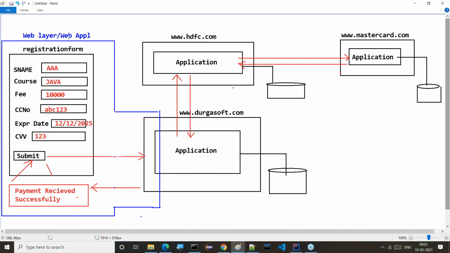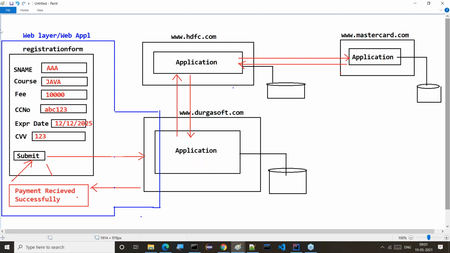Is my point clear to all of you? What exactly is a web application? What is the web layer? Is that web layer mainly for user interface purpose, for user interaction? The user can interact with our application through the web layer. If the web layer is not available, then where can the user interact with our application? Think about it.